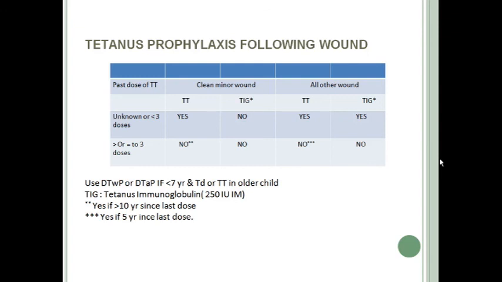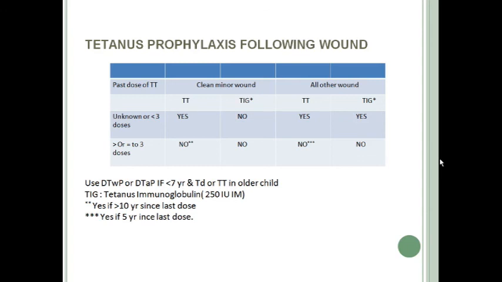For that you have to first classify whether the wound is a clean minor wound or a contaminated wound. Okay, so if the person has suffered a road traffic accident and has a severe wound contaminated with soil, dust, mud and all, that means that is a contaminated wound. And if a person has a small minor cut with a needle, a scissor or a knife, that means that is a clean minor wound.